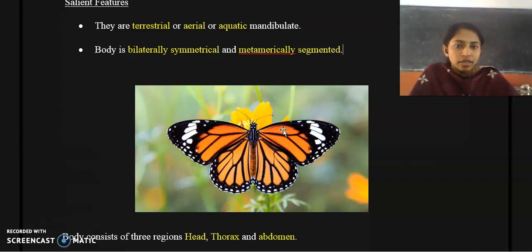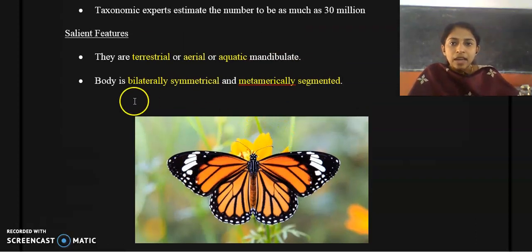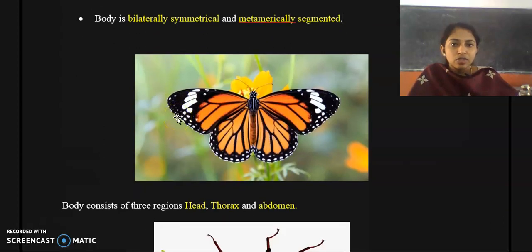There is another type of arthropod which is aquatic in nature, for example, the aquatic beetles. Aquatic beetles are found near water bodies, and they are also examples of class Insecta. Clear? The second salient feature is that their body is bilaterally symmetrical and metamerically segmented.